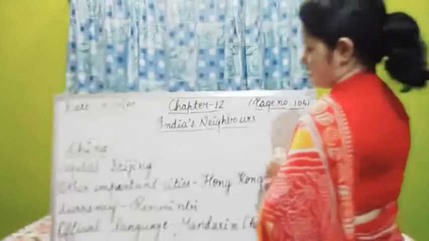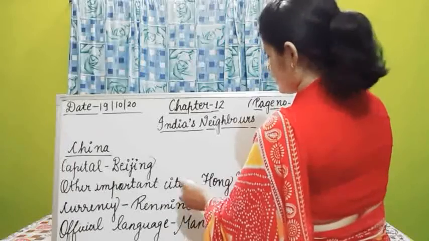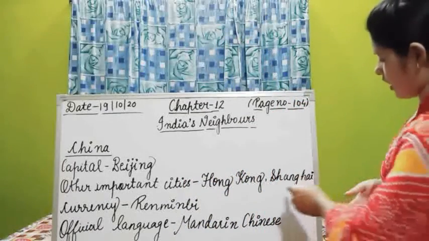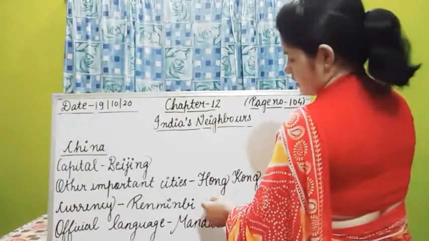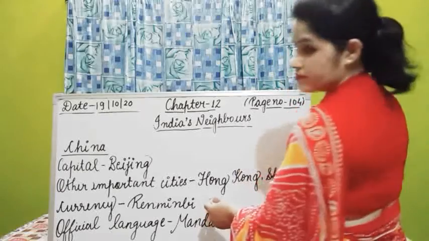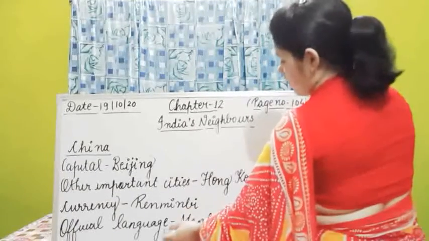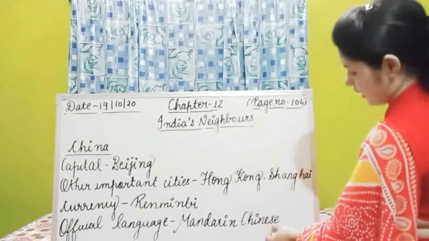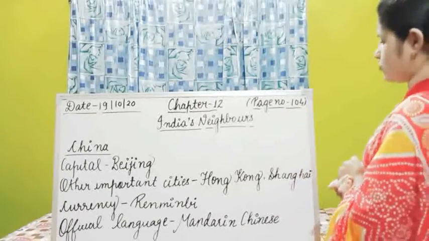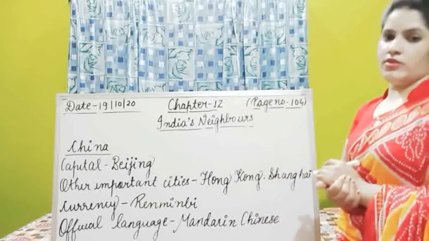First, we will know about the capital of China, that is Beijing. Other important cities except Beijing are Hong Kong and Shanghai. The currency of China is renminbi. The official language of China is Mandarin Chinese.